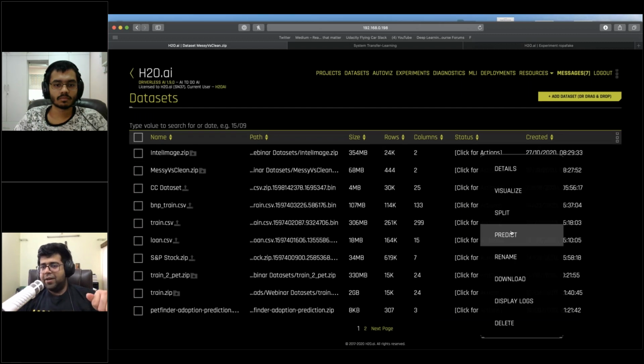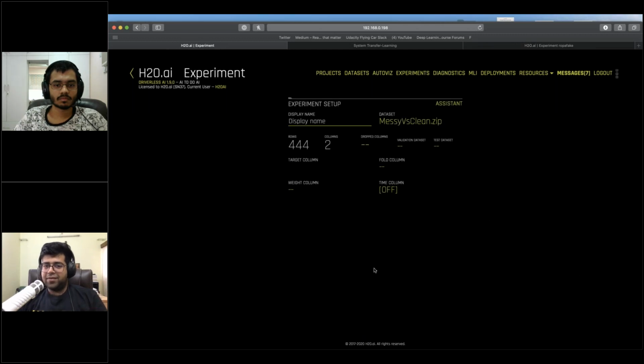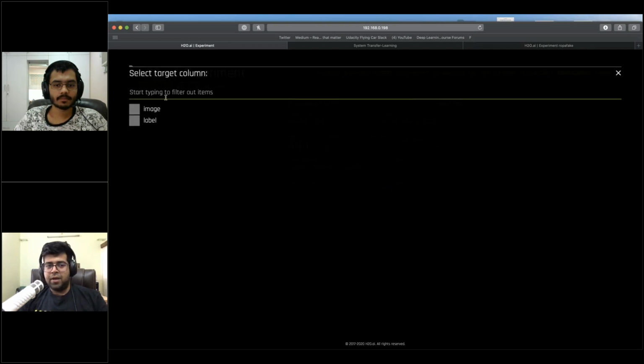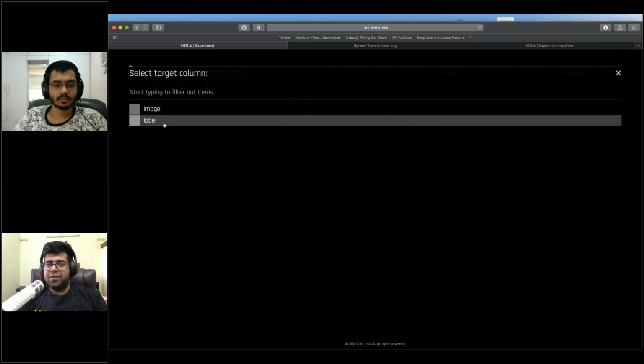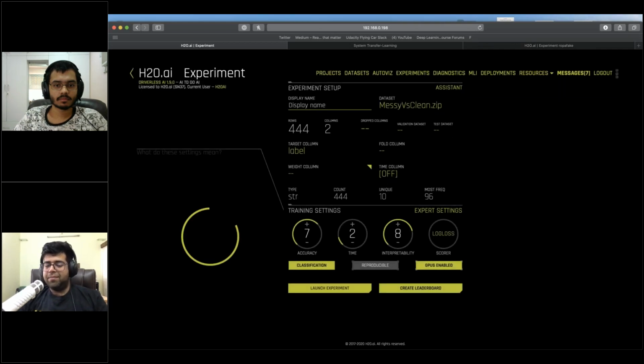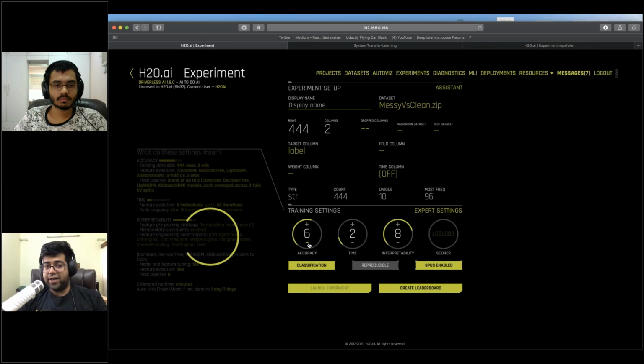So I can simply hit predict and it'll take me to one of my favorite screens. I call it the Ironman dashboard. This is the main Driverless AI interface. To remind you, what I'm trying to showcase to you here is how we can effectively apply transfer learning and how it comes in handy with Driverless AI. So now it's prompting me to select the target column. And the target for us is labels. We're trying to label an image if it's messy or if it has very clean rooms.